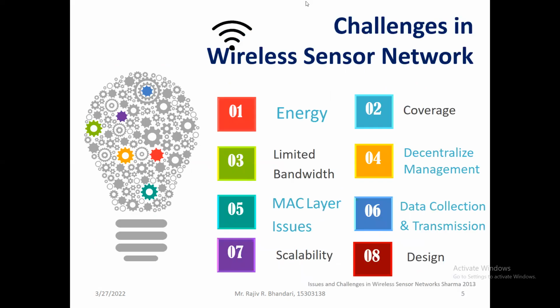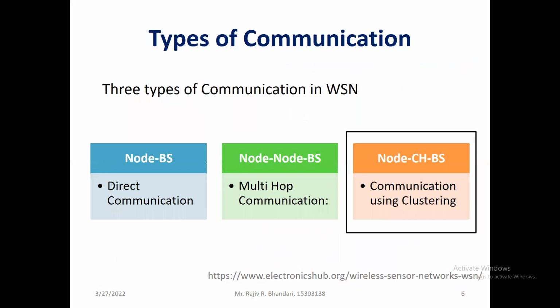What are the challenges while dealing with a wireless sensor network? Energy, coverage, limited bandwidth, decentralized management, MAC layer issues, data collection, scalability and design are multiple challenges. But the challenges highlighted in blue color are our main area of concern, and we are focusing on those.